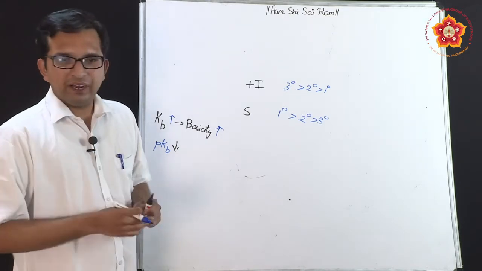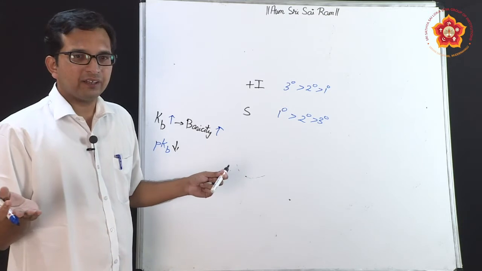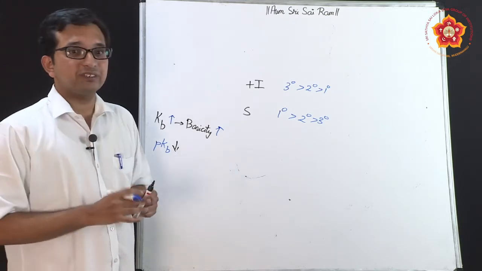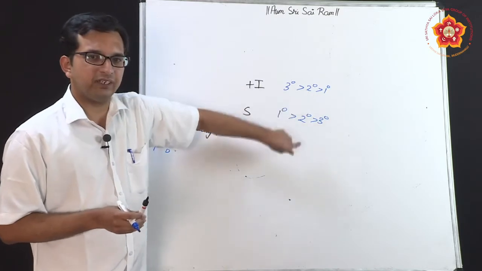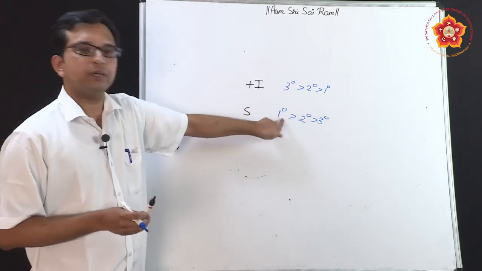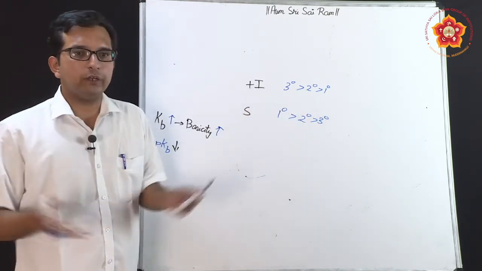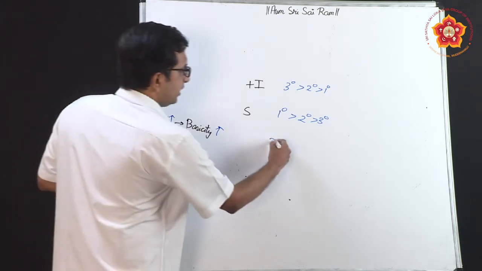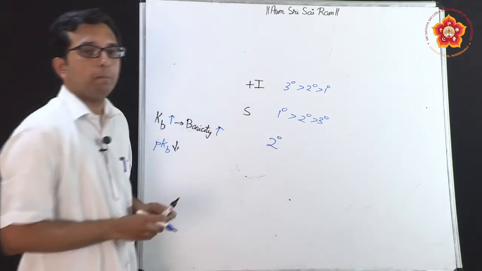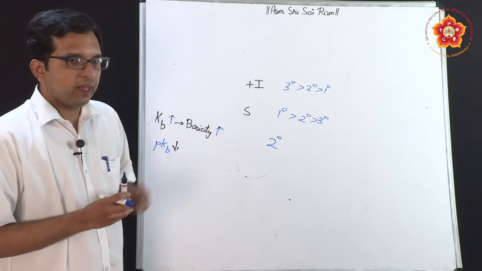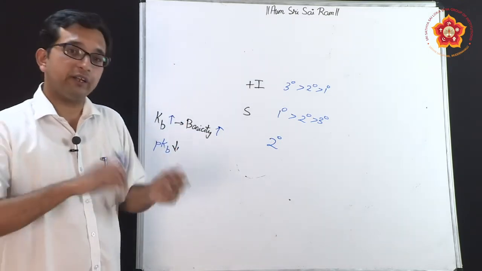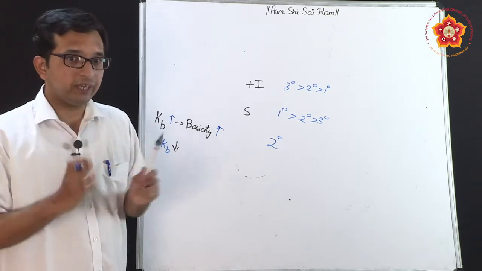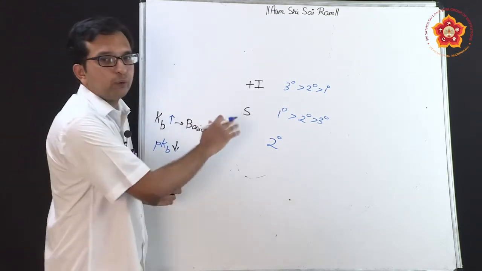central one. It is something like if two people fight and the advantageous person is the third person. So in both the cases secondary amine is the center, here tertiary is high, here primary is high. So overall when you consider the basicity, secondary amines tend to be more basic in nature. And then after the secondary amine, primary and tertiary come, or tertiary and primary. Now be very clear that this is only for aqueous phase.